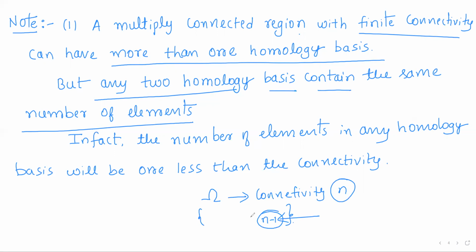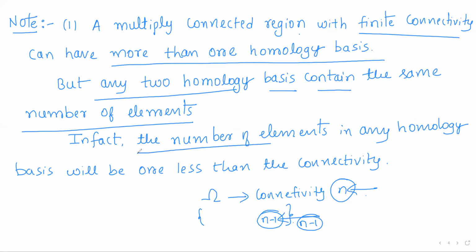It can have 10, it can have 100, it can have 1000. But every homology basis will contain exactly n minus 1 elements, which is one less than the connectivity, right?